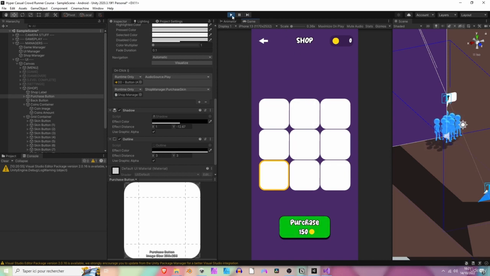Perfect. In the next lesson, let's see how we can enable or disable the purchase button if the player has enough coins or not enough. And before purchasing, check if the player has enough coins actually. Okay? So yeah, let's meet there.